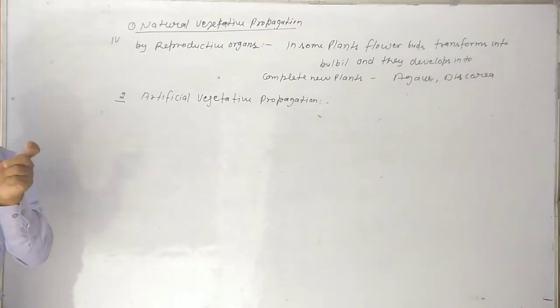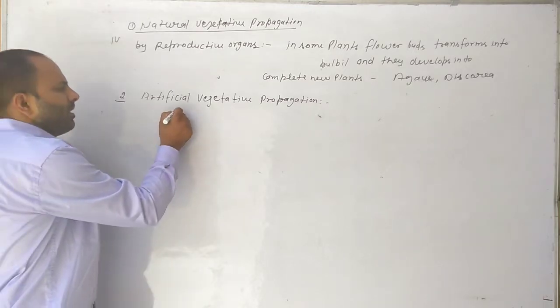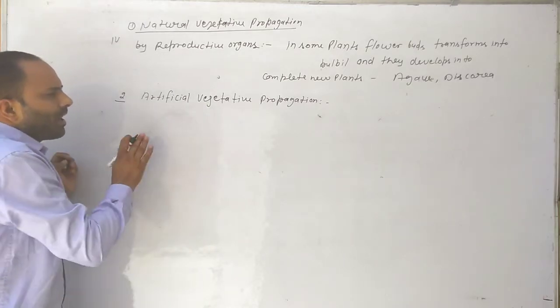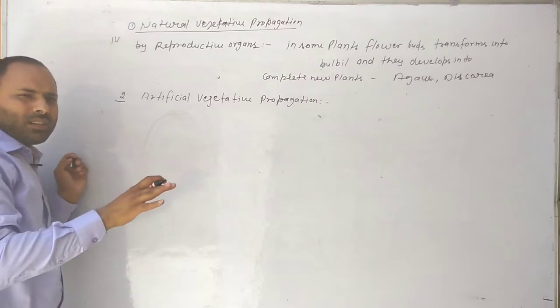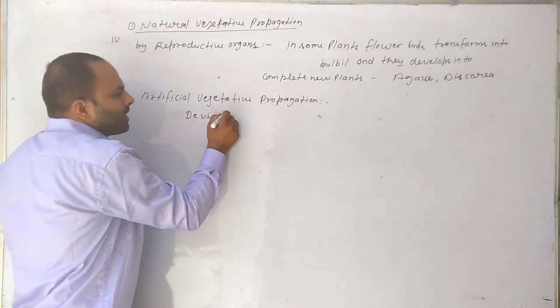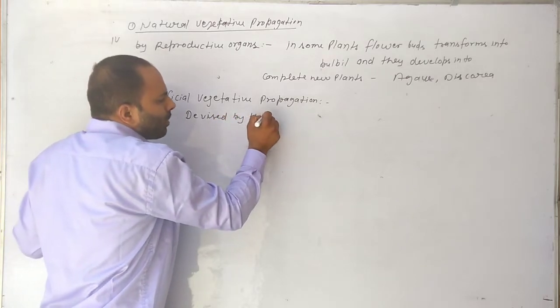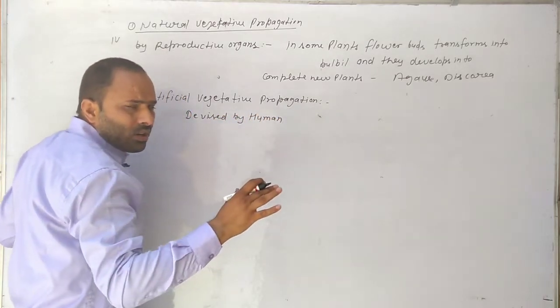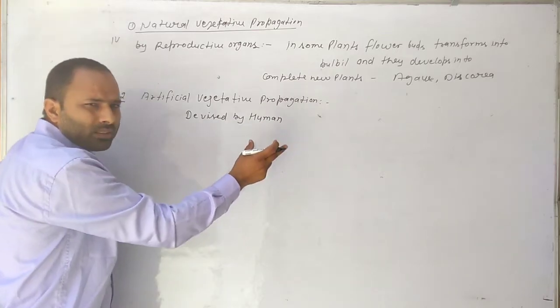This method is devised by human, not natural.